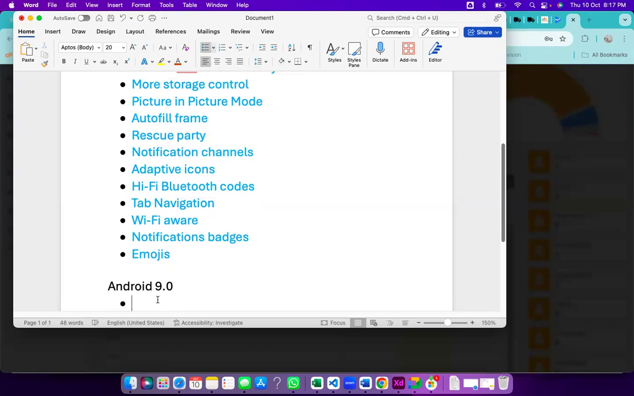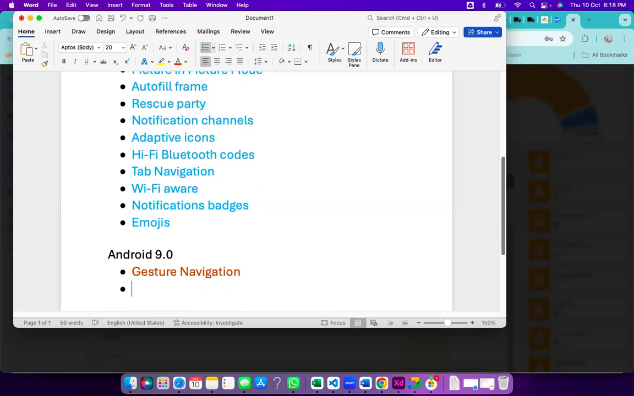In this, the first one is gesture navigation. See, on the older phones, at the bottom of the page we get 3 buttons: home, back, and close. But now that is not like that. Based on whether you want a left swipe or right swipe, automatically the hints will come, right?